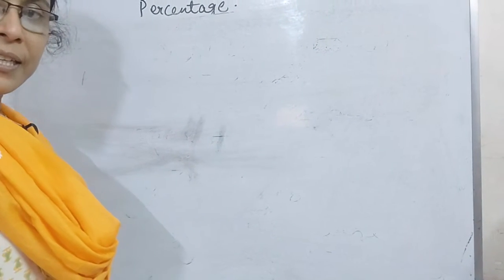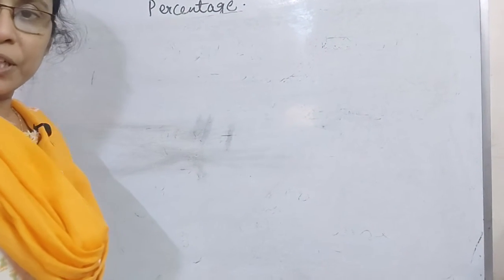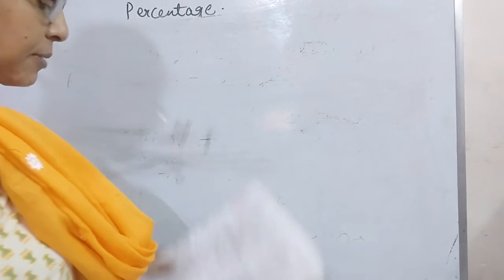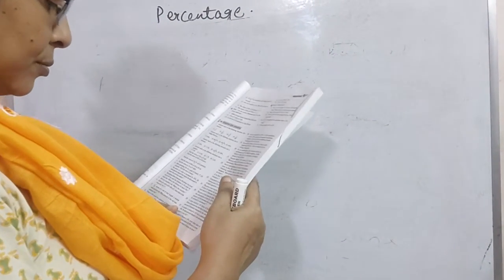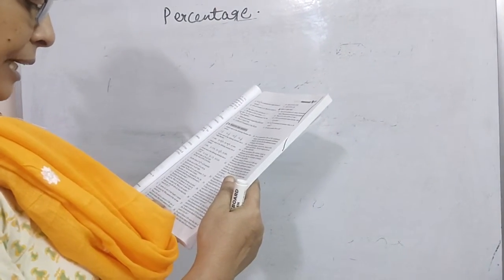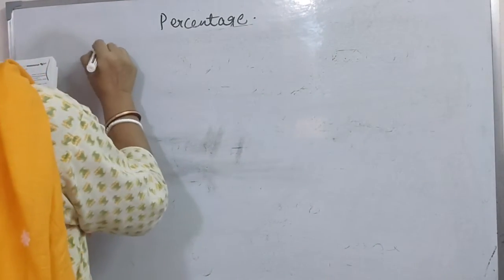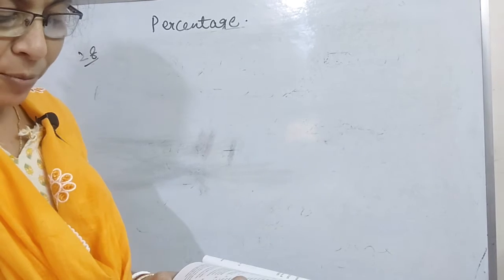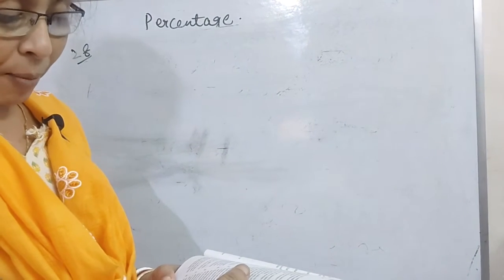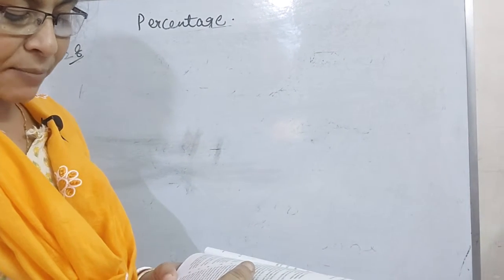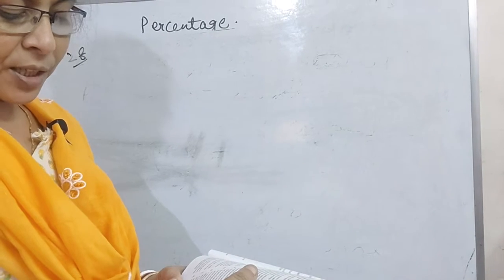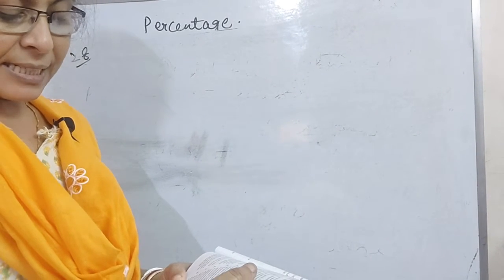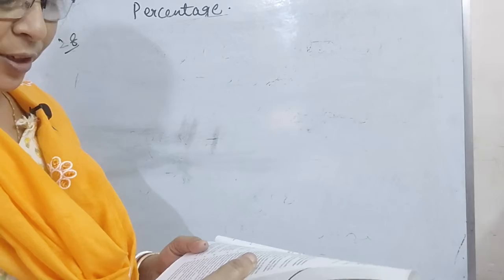Hello class 8. This video is the continuation part of the percentage chapter. Now I will do sum number 28. We have the speed of Shyam is 20% more than that of Ram. What is the time taken by Shyam to cover a distance which Ram takes 6 hours to cover?